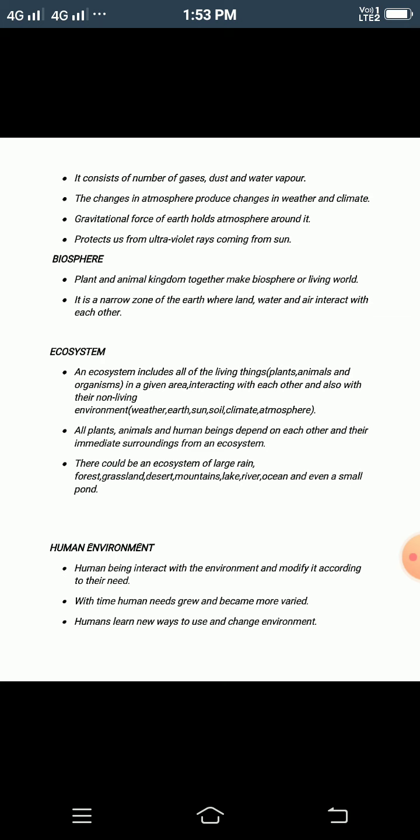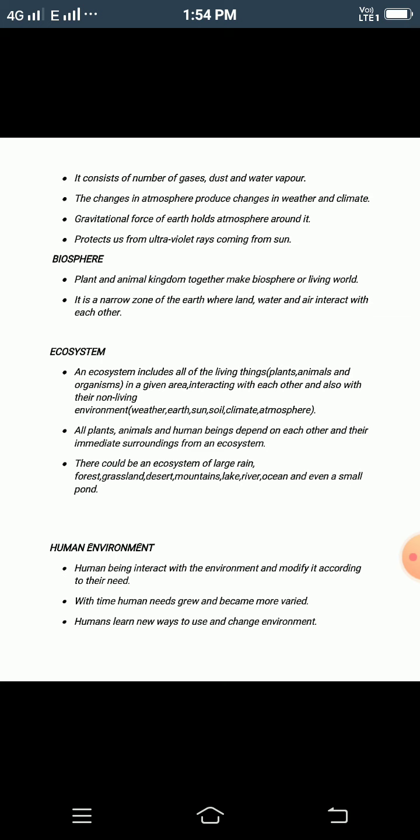Now we'll move to the next topic, that is ecosystem. An ecosystem includes all the plants and living things, and also the non-living things. It includes all the living things, plants, animals and organisms in a given area, interacting with each other and also with their non-living environment.